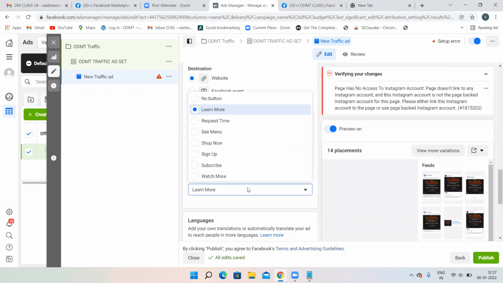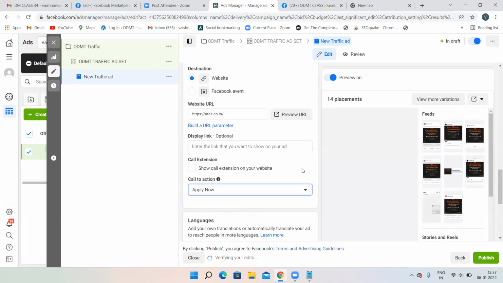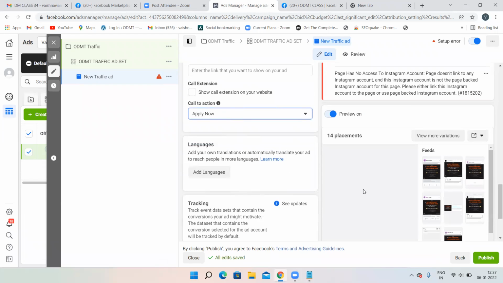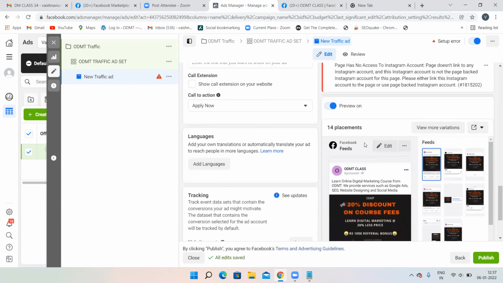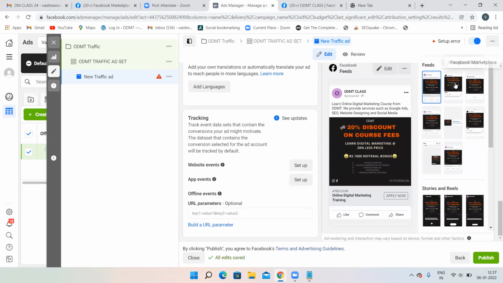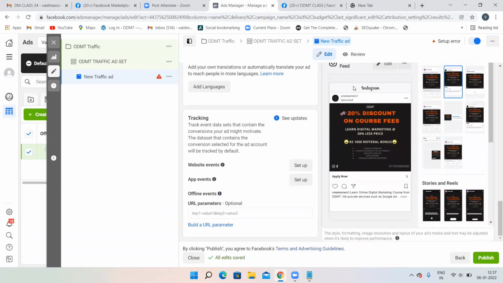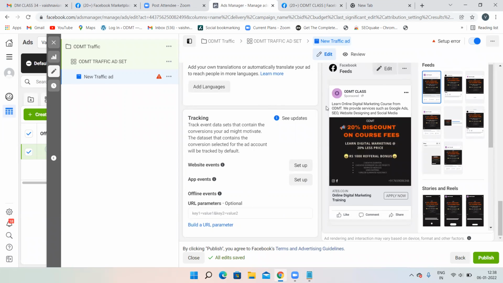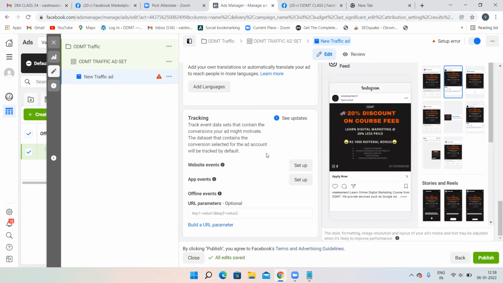Then call to action button, which call to action button you want to give. You can just give that call to action button. Then that's it. You can see how your advertisement is going to appear. This is how your advertisement is going to appear on Facebook. Here, sorry, on Instagram feed, it is going to appear with the help of Instagram name. Whereas on Facebook, it is going to appear with the help of Facebook page name, not Facebook account name, but with the help of Facebook page. Here, with the help of your Instagram account name, it is going to appear. That is the only difference. Then click on publish.